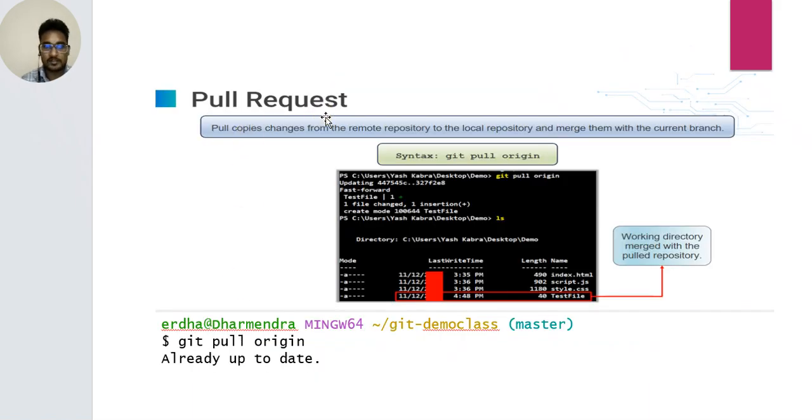Pull request. Pull copies changes from the remote repository to the local repository and merges them with the current branch. Syntax: git pull origin. Git pull origin merges the remote repository into the working directory. So git pull origin says already up to date.